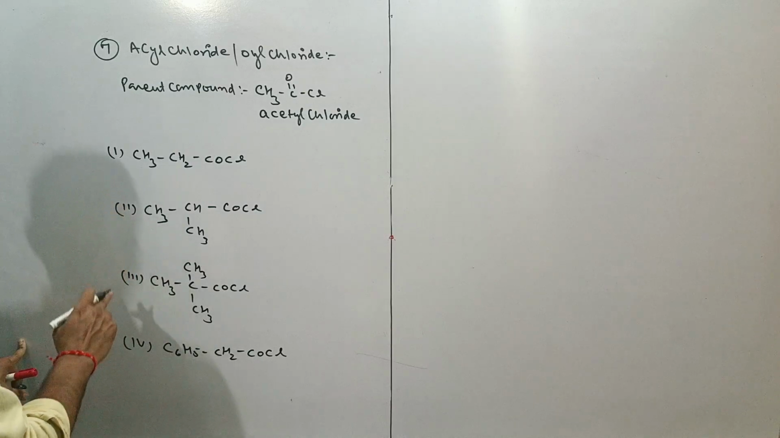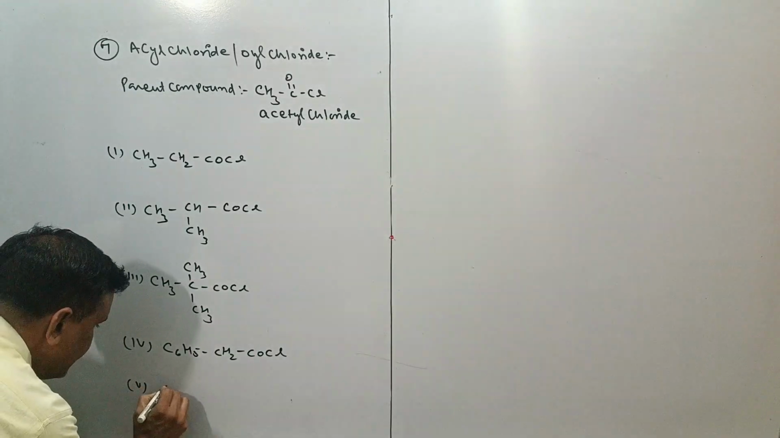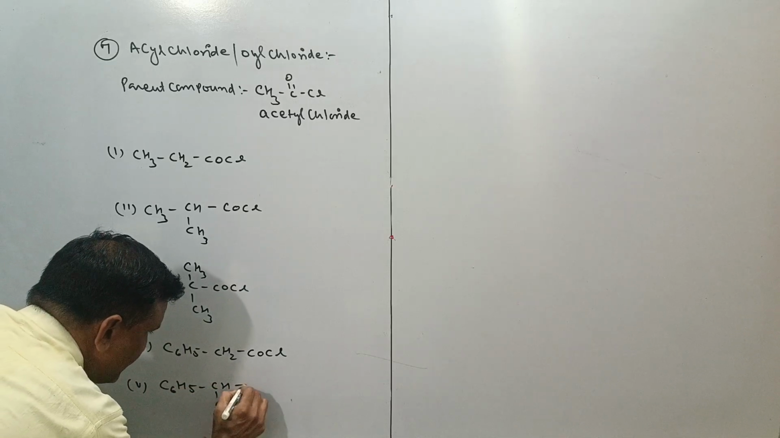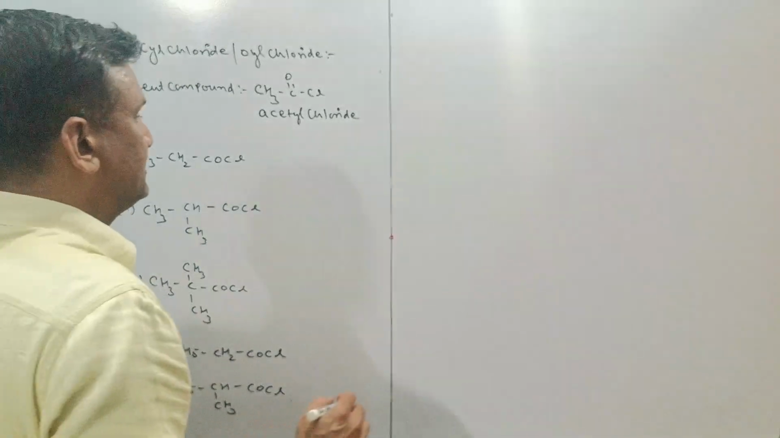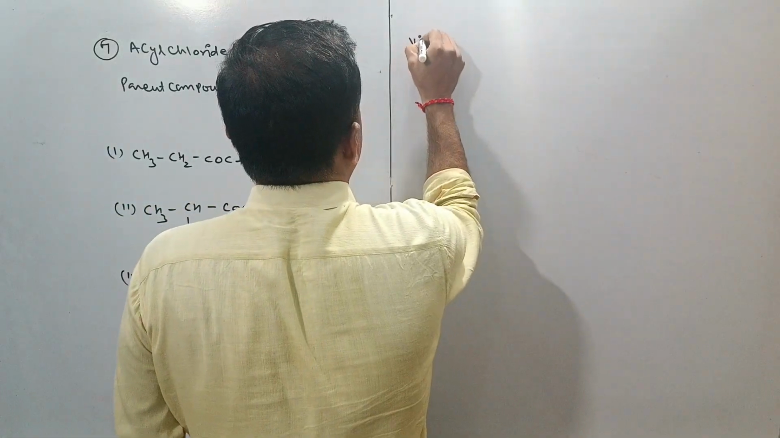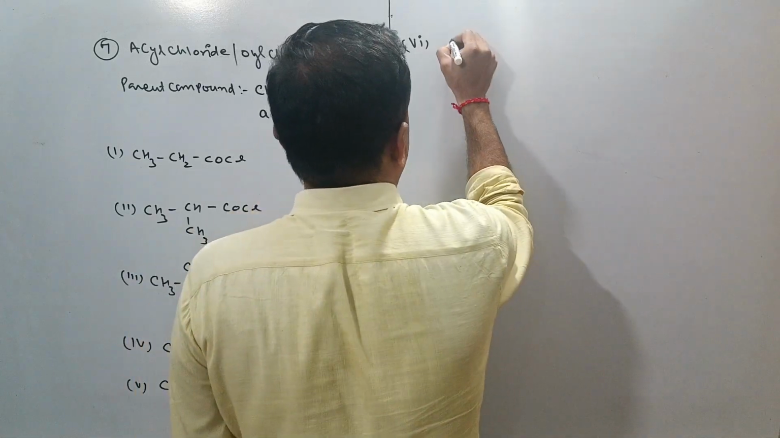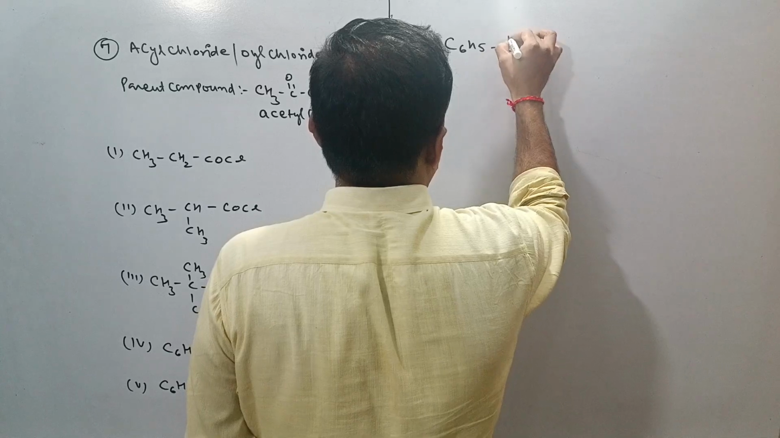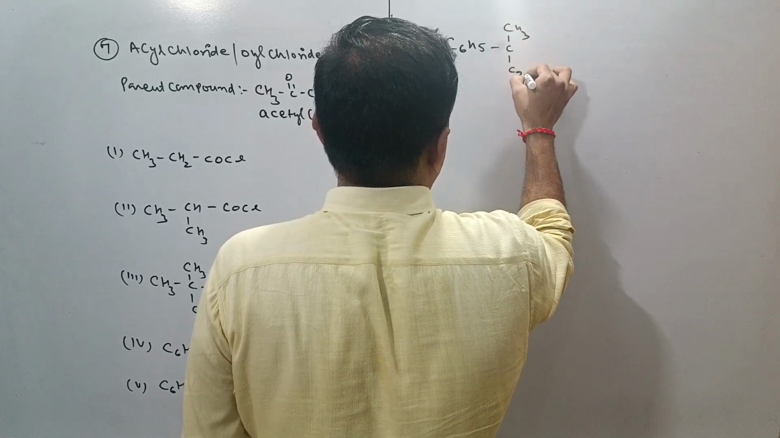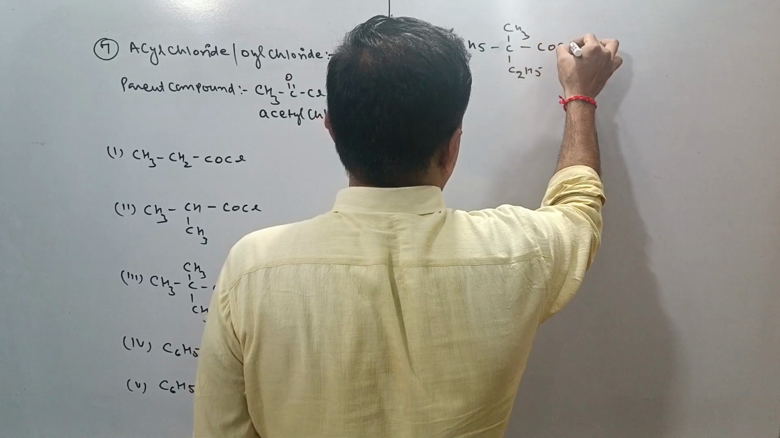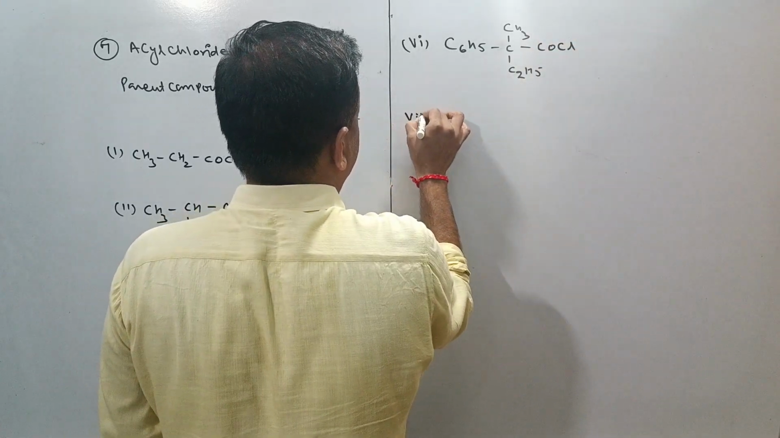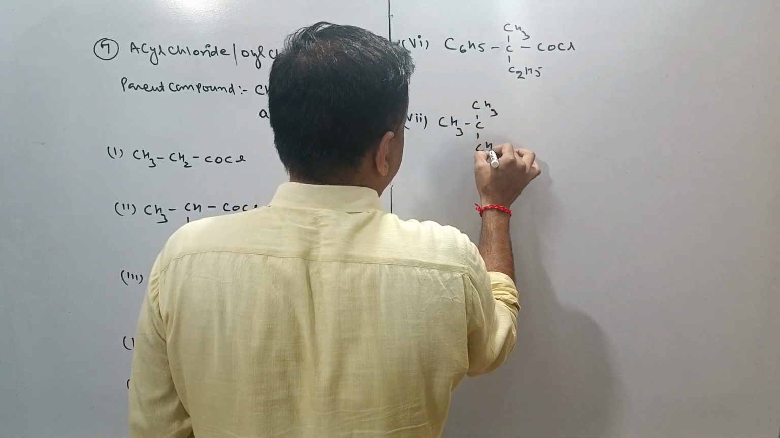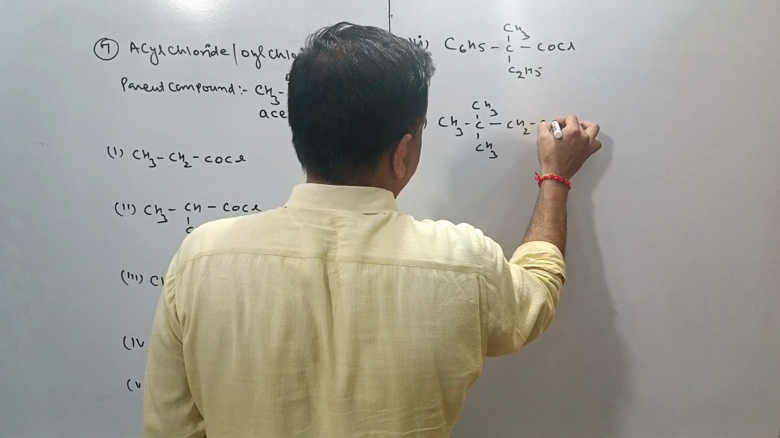This is the fourth compound, and the fifth compound we can take C6H5 CH CH3 COCl. This is your fifth compound. Sixth compound we can take C6H5, CH3 C2H5 COCl. This is the sixth compound. The seventh compound is your CH3 C CH3 CH2 COCl.